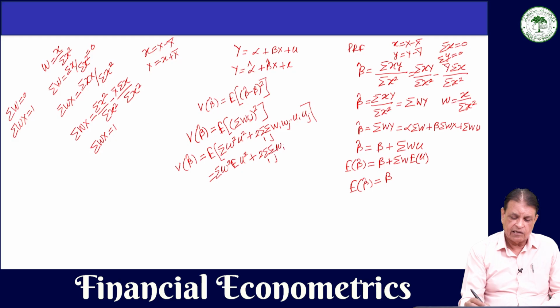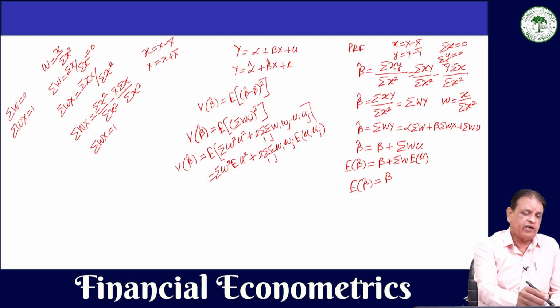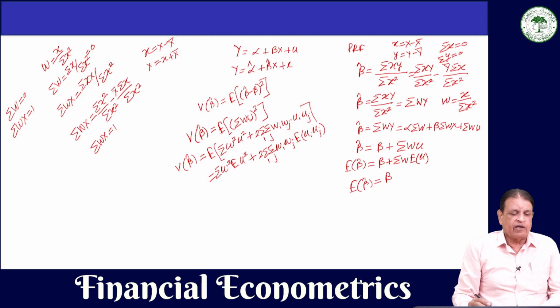Wi Wj and expected value of Ui Uj. Now, you may ask why I have not taken the expected value of W. If you look at W, W is small x divided by summation small x square. So, W is composed of x, and x is a set of fixed values. So, if you take its expected value, you will get the same value, and that is why there is no point in taking the expected value of W here as well as here.